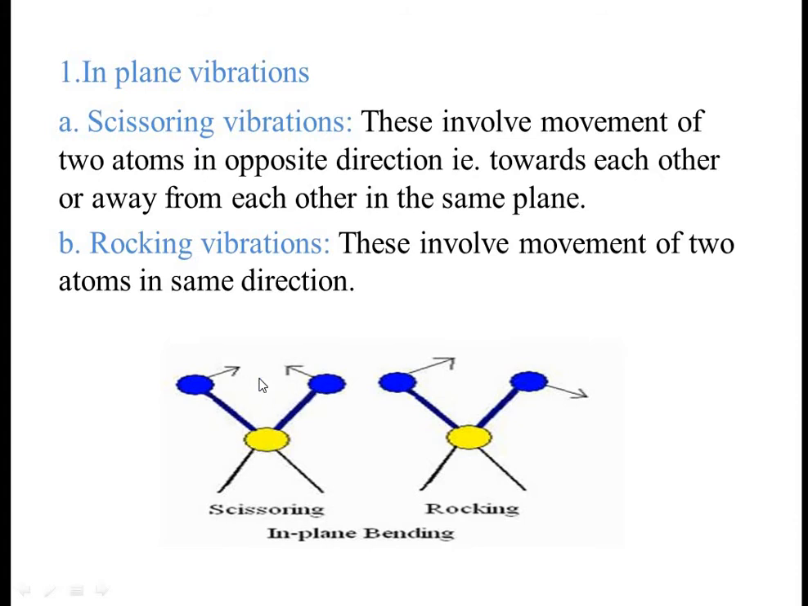This is the central atom and these are the two atoms which are attached with this. The movement of atoms is in opposite directions. They are moving towards each other or away from each other. In this diagram, both the atoms are moving towards each other, that is, their movement is opposite to each other. One is moving towards your left hand side, another is moving towards right hand side. So their movement is opposite to each other.